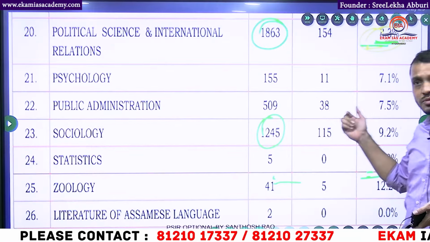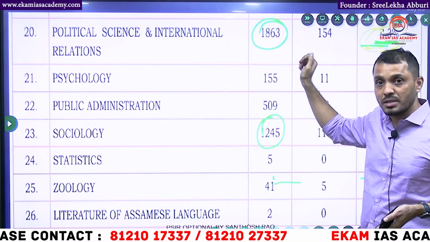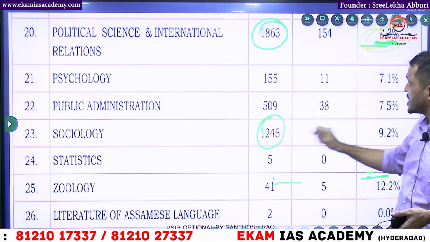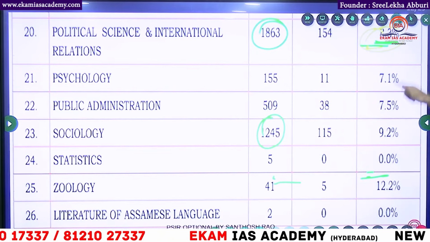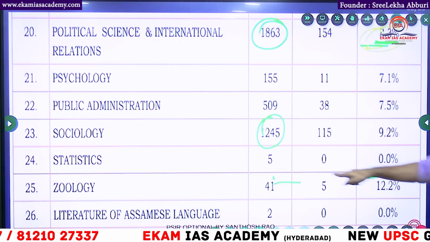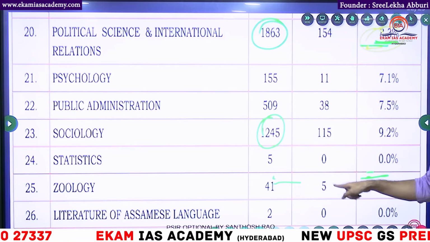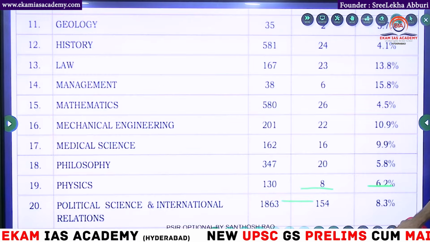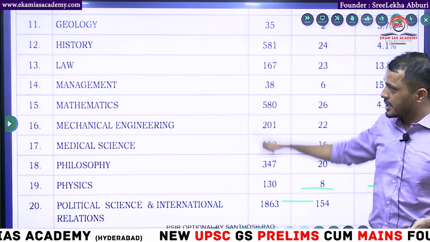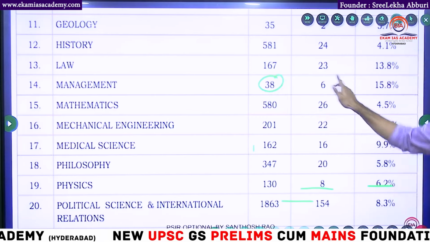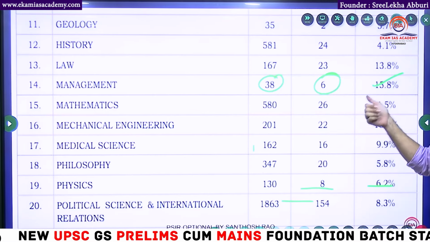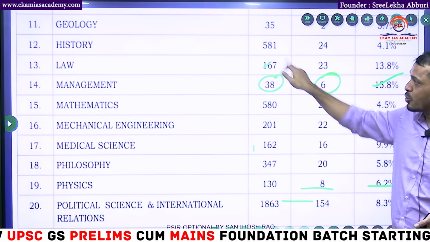So if it is tough for students, why are so many students going for the mains? Forget that, we are discussing sociology also. If you go by percentage, 12% is there for zoology, out of every 41 students. I got your doubt, don't worry. If you take management, out of every 38 students, 6 are selecting, 15%. Law, sometimes students who are not doing law are going for it.